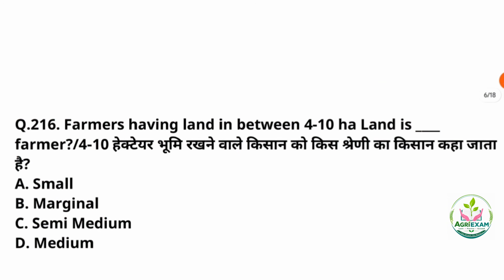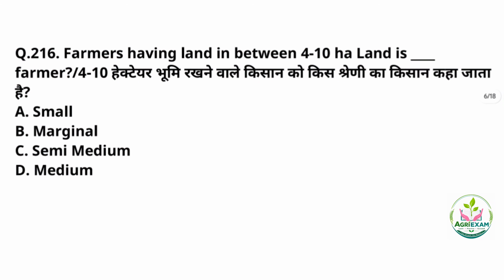Next, 16th question. The farmers having the land in between 4 to 10 hectare land is dash type of farmer, and here the answer will be medium type of farmers. Option number D is the correct answer.